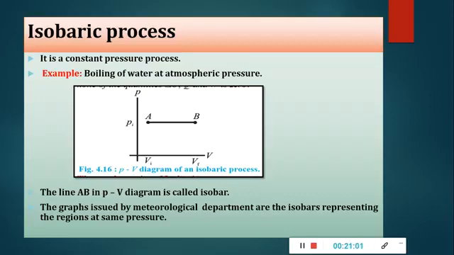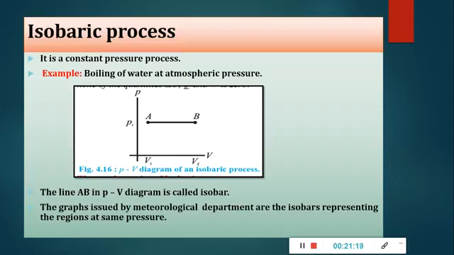Change in the internal energy. If there is a change in internal energy, what does it mean? There will be no constant temperature. So the heat exchange is used to do work as well as to change internal energy, causing increasing temperature.